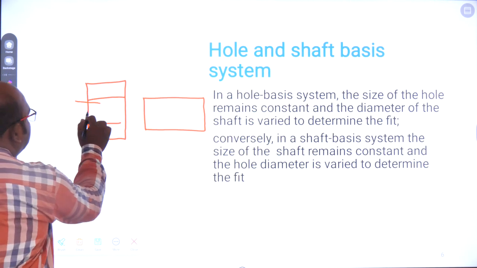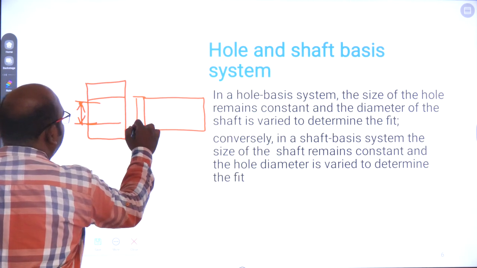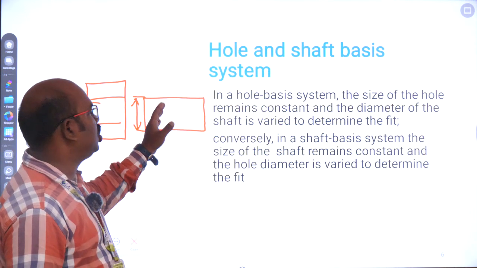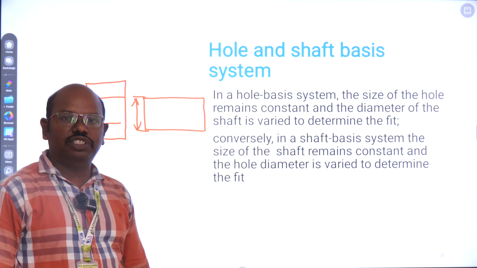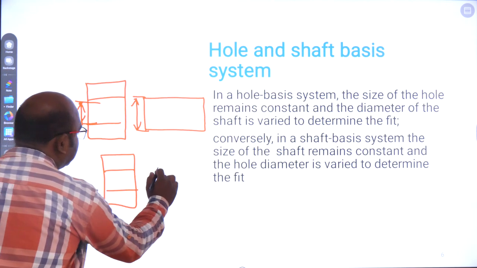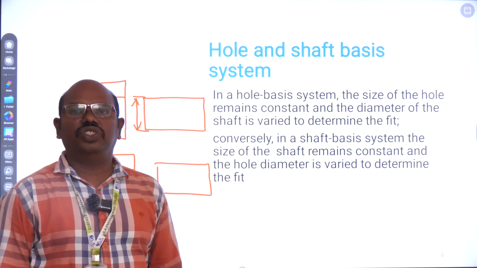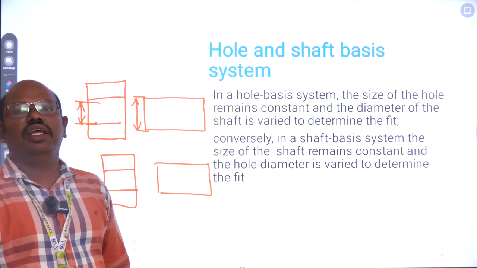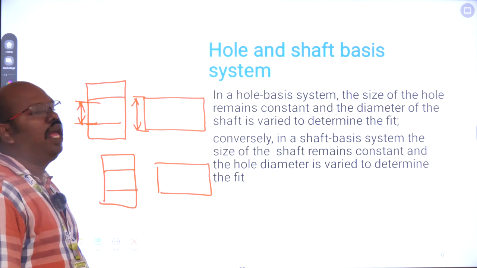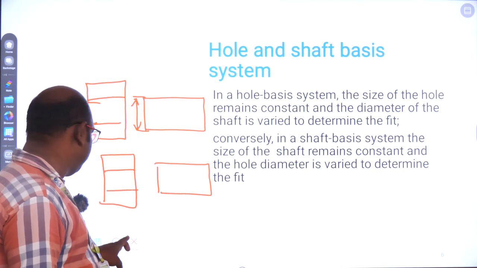Here the hole dimension is constant, and the shaft dimension depends upon the type of fit. Next is the shaft system. Here the shaft is the same, but the dimension of the shaft will not change. Instead, the dimension of the hole will change. This is the basic principle of the hole and shaft basis systems.